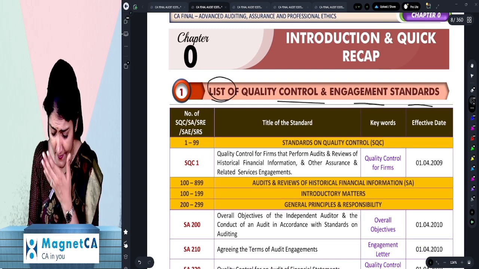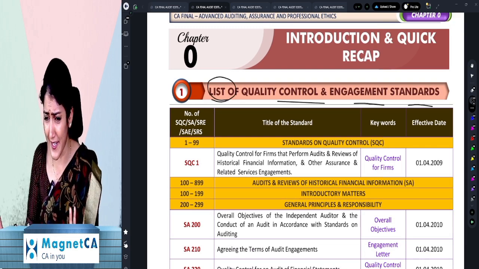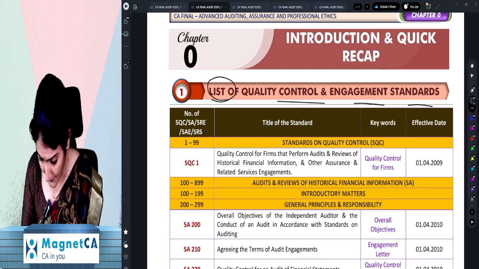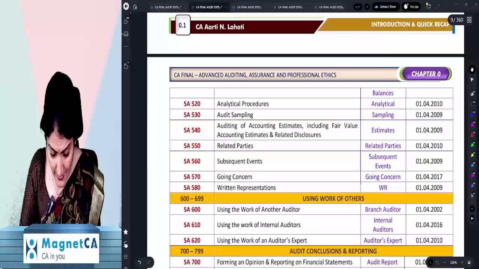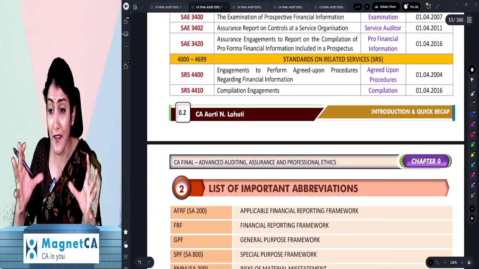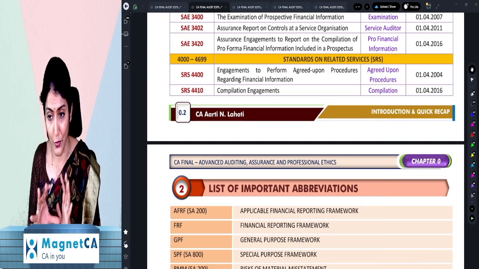the EQCS. You can call it quality control and engagement standards, or engagement and quality control standards, one and the same thing. So engagement and quality control standards, wherein we have these 46 standards. The entire list of all the 46 standards at one place has been given to you over here.